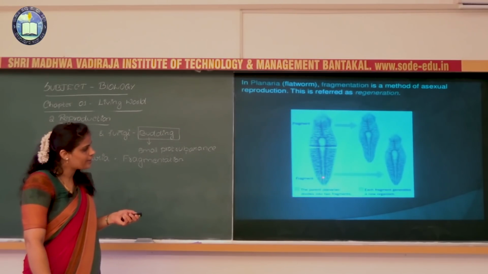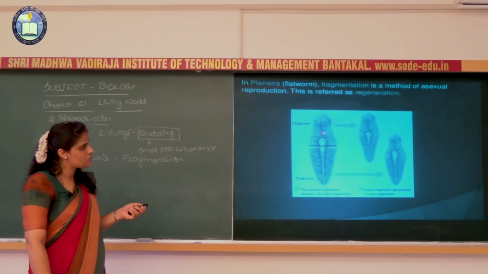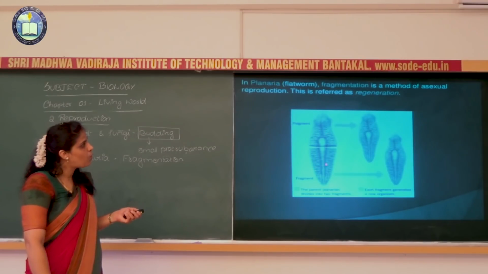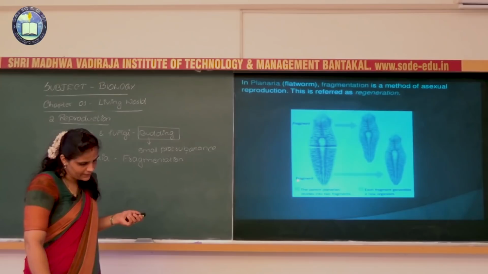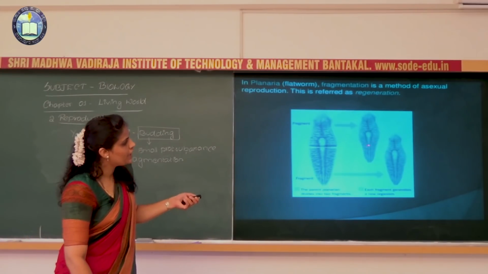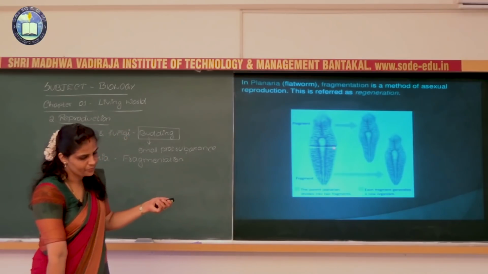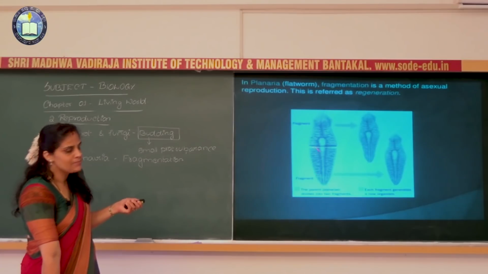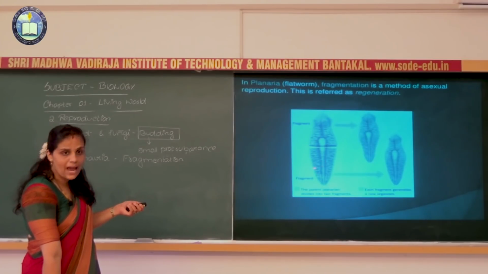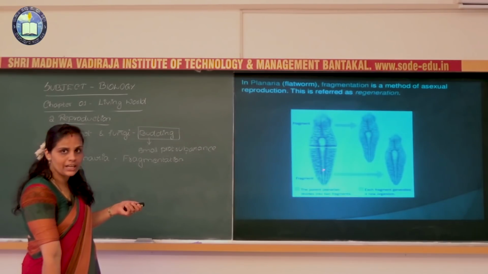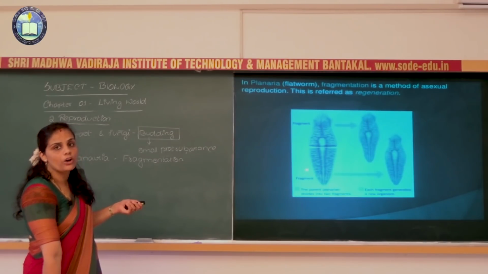Why is fragmentation considered to be the method? The whole organism will divide into two fragments, this one fragment and this one more fragment. And these both fragmented materials will develop into a new individual. Here you can see, the organisms are fragmented, and they will regenerate the lost body part.